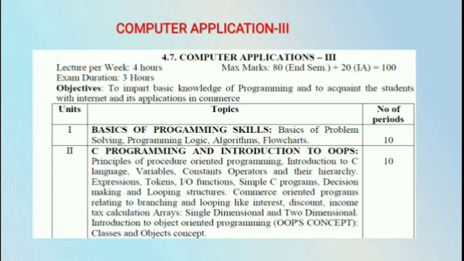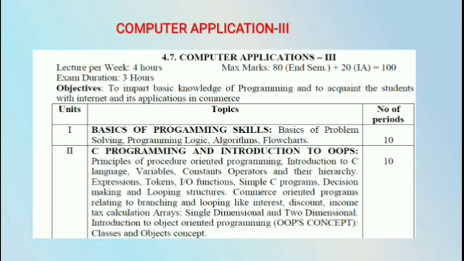In this Computer Application Third, there are 5 units. The first one is the basics of programming skill. First, what is meant by skill? Skill is the knowledge or intelligence to solve any program or any problem. To solve that problem, what are the basic requirements to write the programs or the coding?